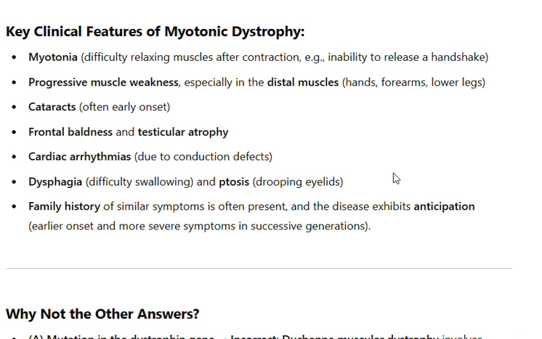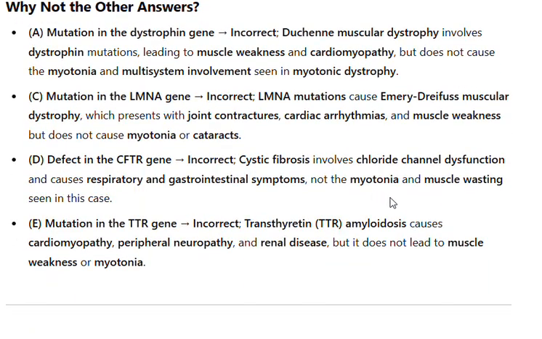A. Mutation in the dystrophin gene, incorrect. Duchenne muscular dystrophy involves dystrophin mutations, leading to muscle weakness and cardiomyopathy, but does not cause the myotonia and multisystem involvement seen in myotonic dystrophy. C. Mutation in the LMNA gene, incorrect. LMNA mutations cause Emery-Dreifuss muscular dystrophy, which presents with joint contractures, cardiac arrhythmias, and muscle weakness, but does not cause myotonia or cataracts.